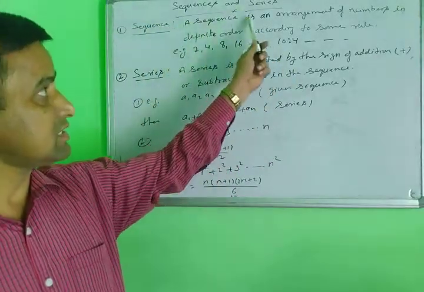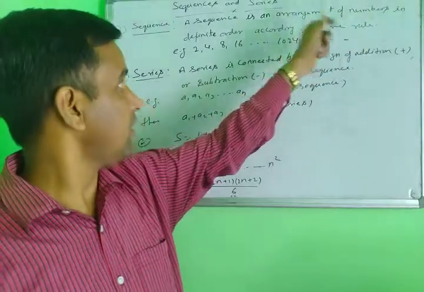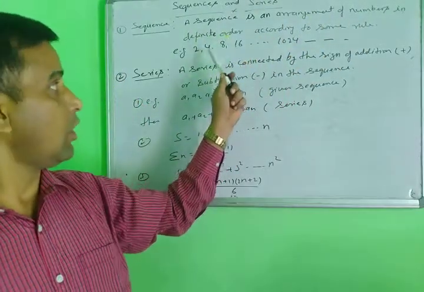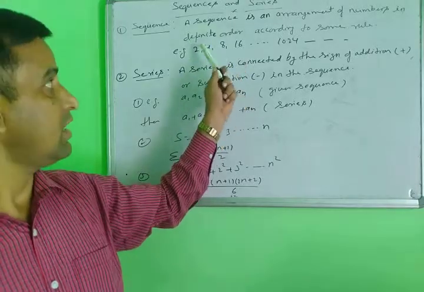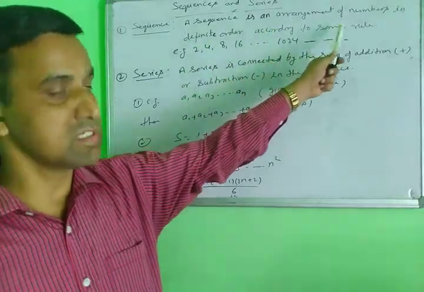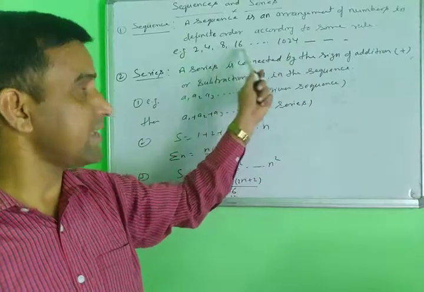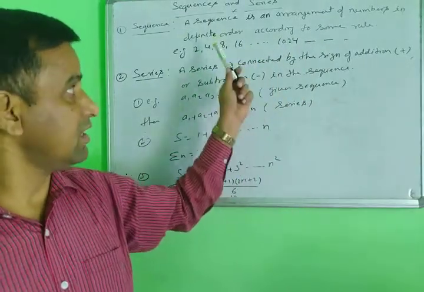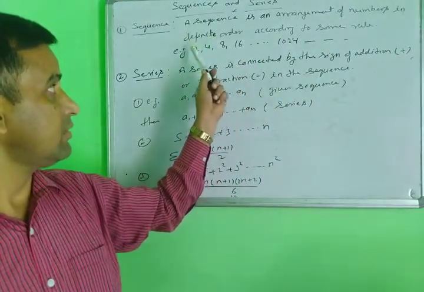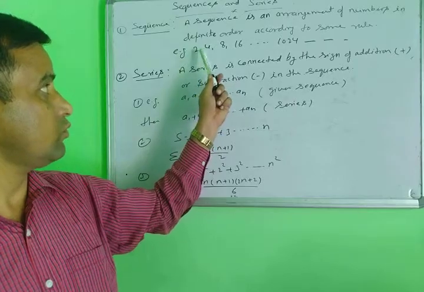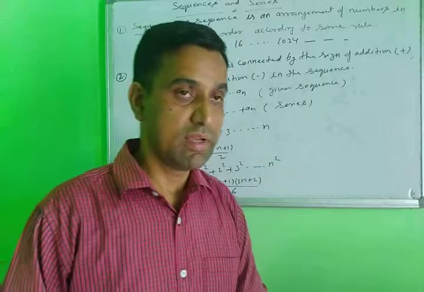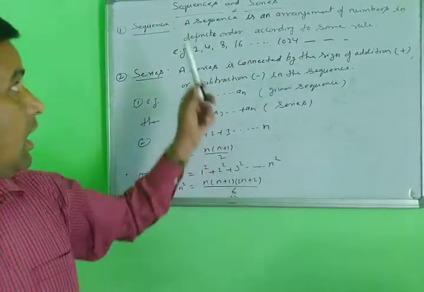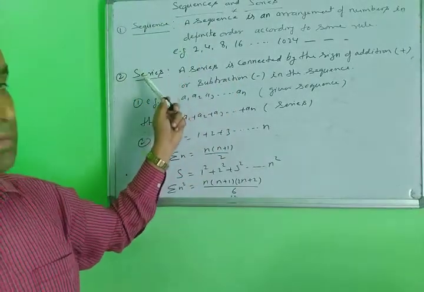A sequence is the arrangement of numbers in definite order, without leaving any terms, according to some rules. What rule is applying here? Multiply by 2. Definite order means proper sequence, 2, 4, 8, 16 and so on, and you can find the next numbers.